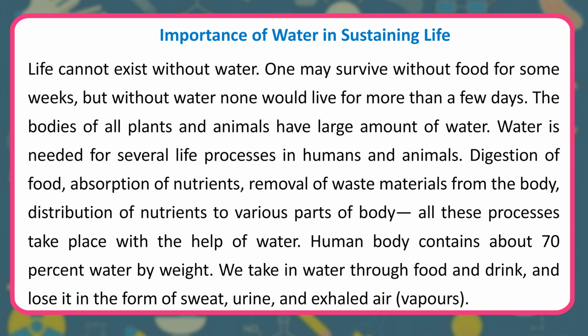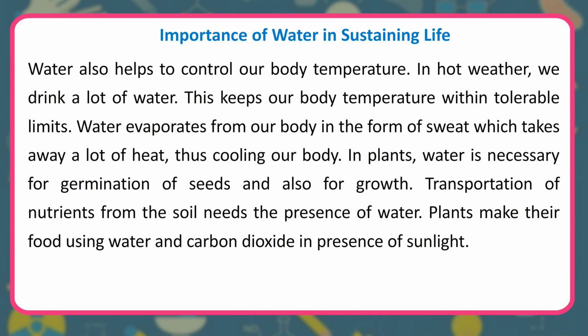Human body contains about 70% water by weight. We take in water through food and drink, and lose it in the form of sweat, urine, and exhaled air, vapors. Water also helps to control our body temperature. In hot weather, we drink a lot of water. This keeps our body temperature within tolerable limits. Water evaporates from our body in the form of sweat, which takes away a lot of heat, thus cooling our body.